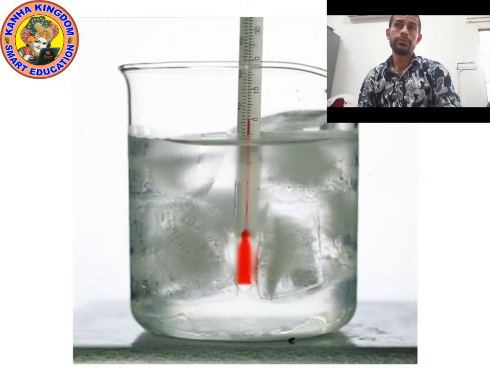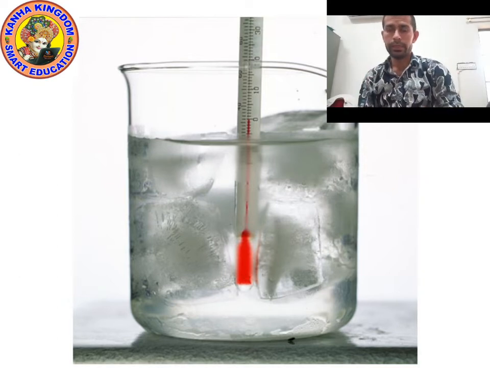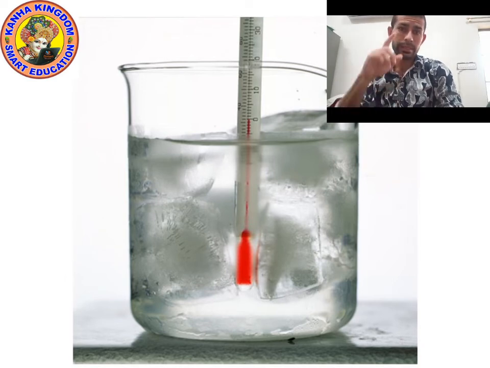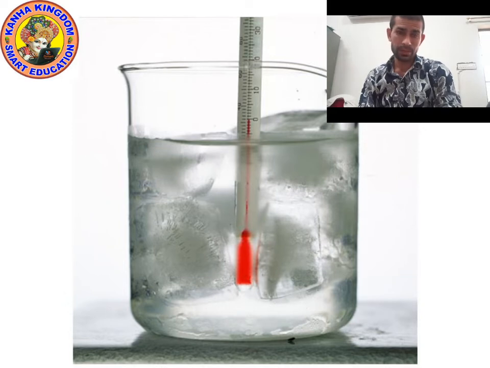As you can see on the screen, when we put a thermometer in ice, we know the melting point of ice is 0 degrees Celsius. When we heat it, the ice will change into water, but the temperature will still remain 0 degrees until all the ice has changed into liquid form. Why? Because of latent heat of fusion.